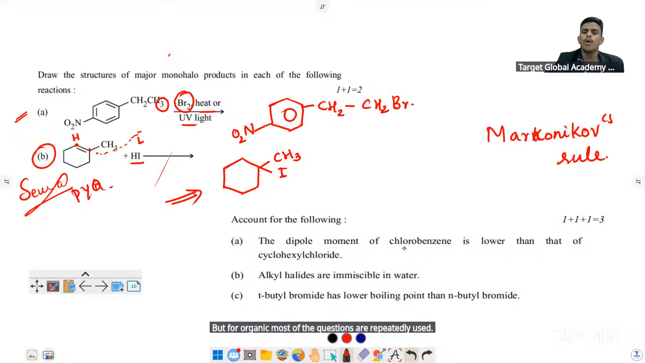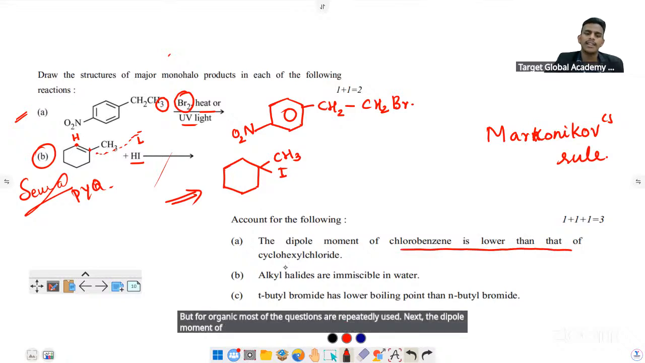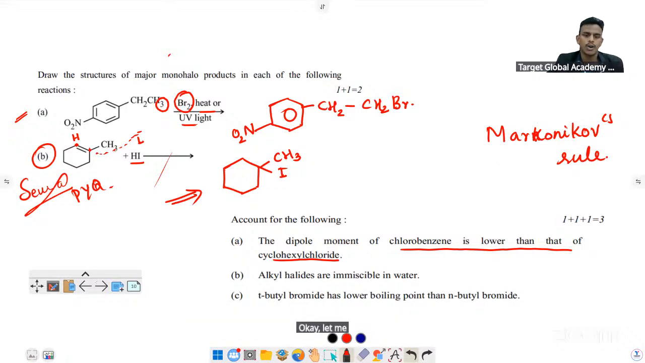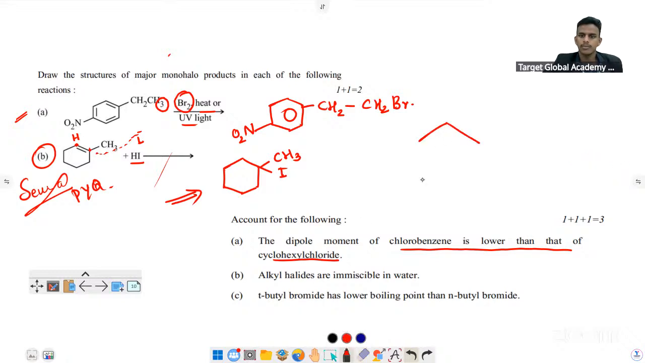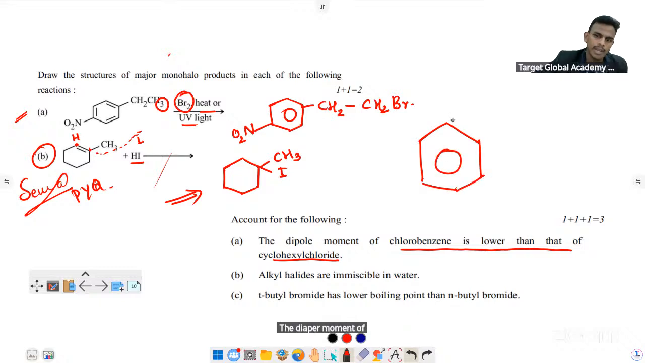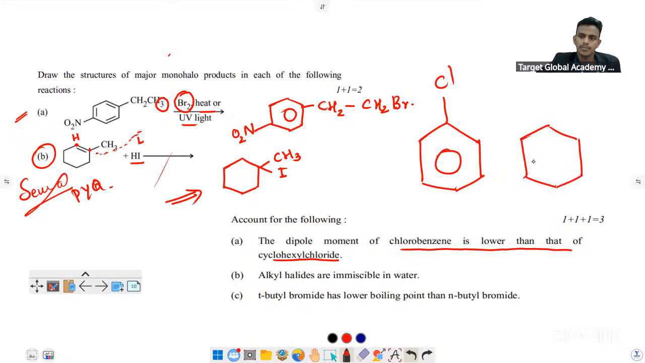Next, the dipole moment of chlorobenzene is lower than that of cyclohexyl chloride. Let me draw the structure of chlorobenzene and cyclohexyl chloride. So this is chlorobenzene. This is cyclohexyl chloride.